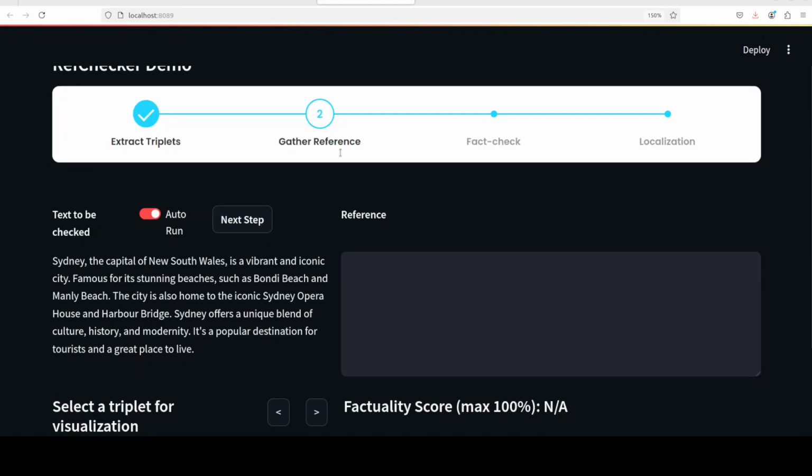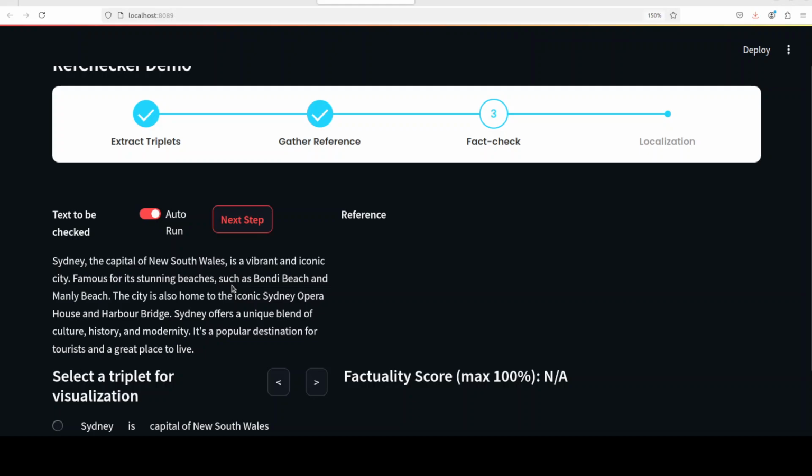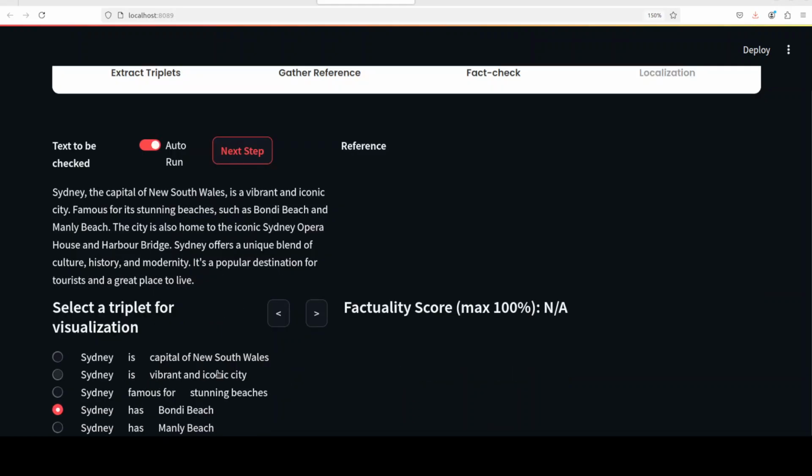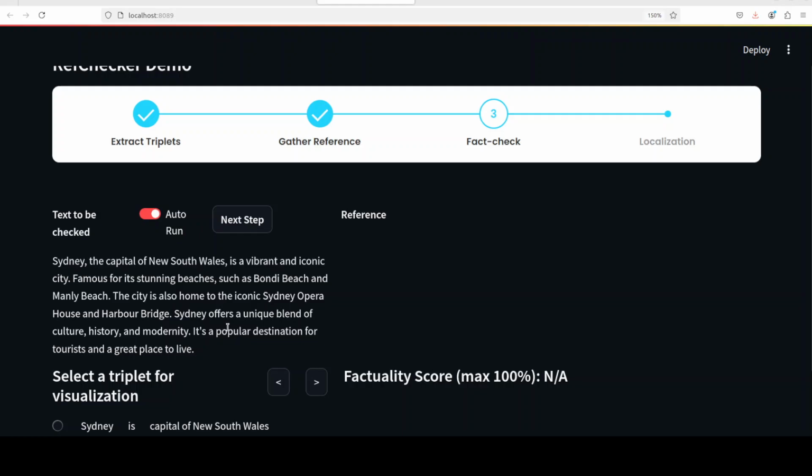But I just want to see what references it goes with, so just click on references. So these are the references that Sydney is the capital of New South Wales. It has Bondi Beach, Manly Beach, and you see I didn't mention it properly here. So it has just got that triplet, and it's saying everything looks good as per this context, which is quite good.